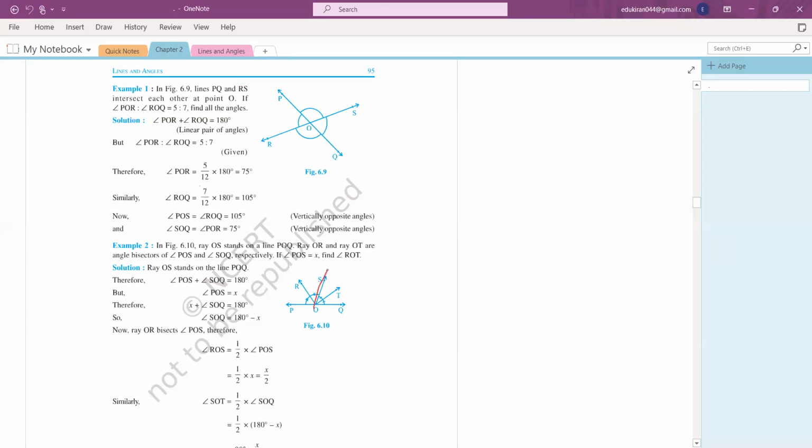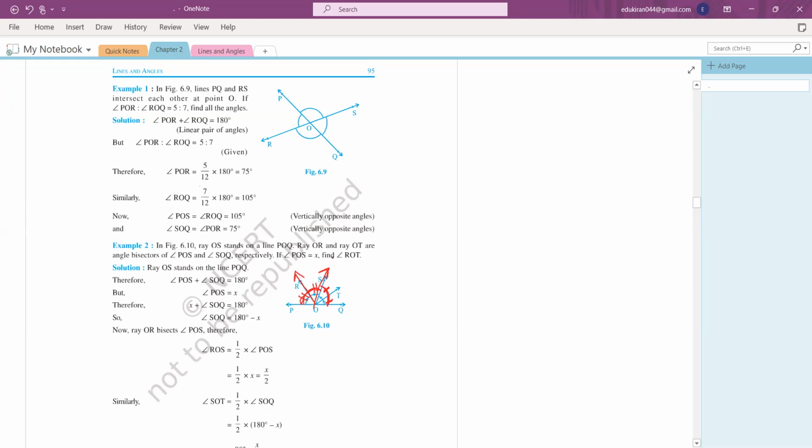Now rays OR and OT are angle bisectors of POS. This ray OR exactly divides this whole angle, so this part is equal to this part. And OT divides this whole angle, so this part is equal to this angle.